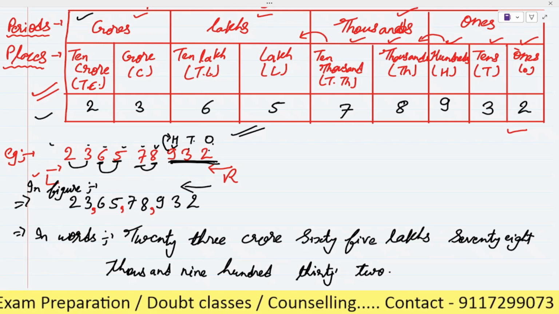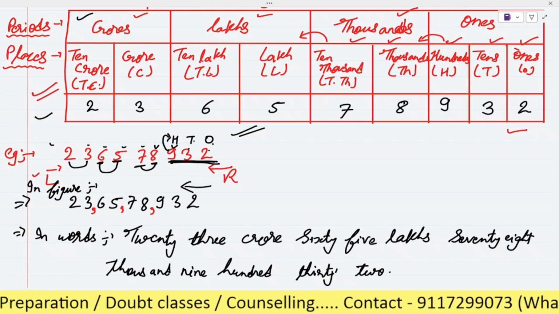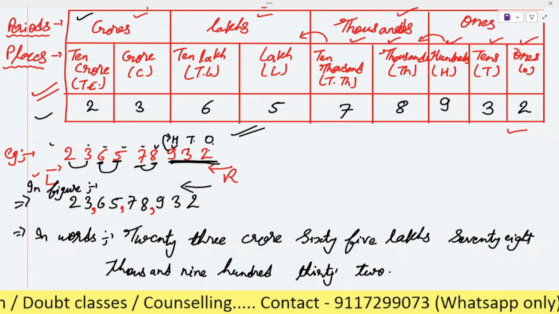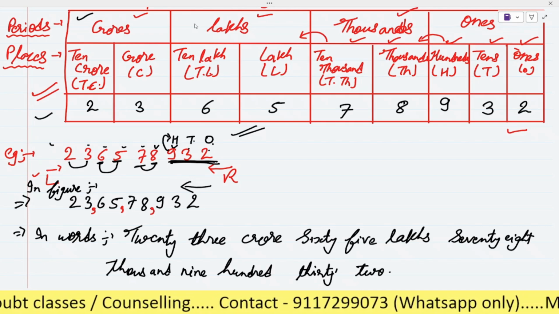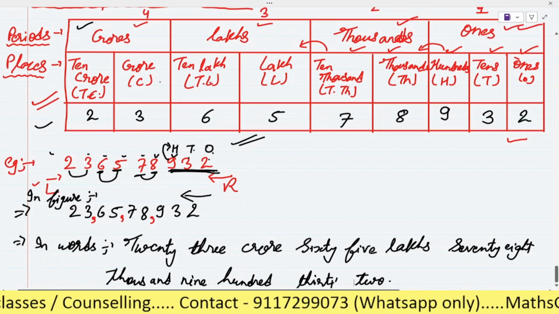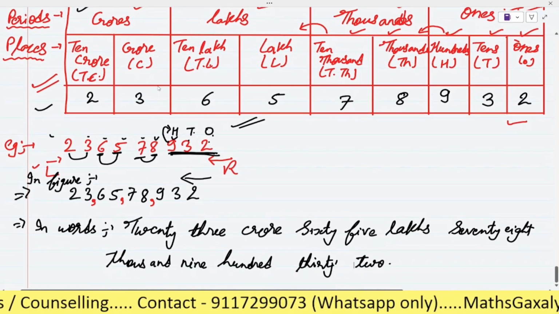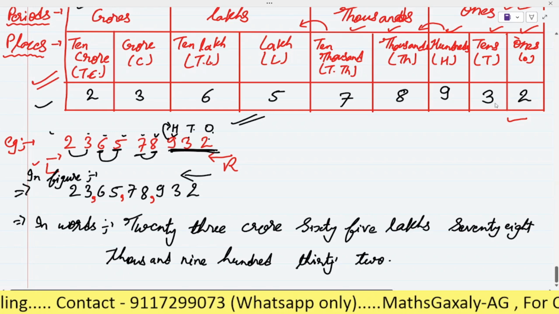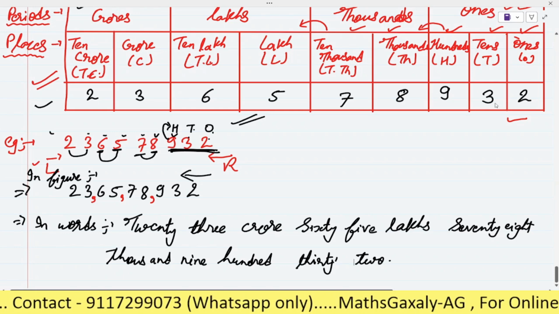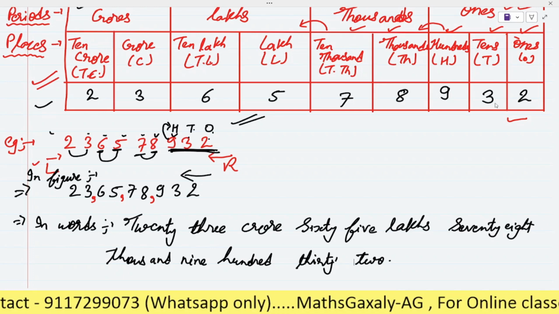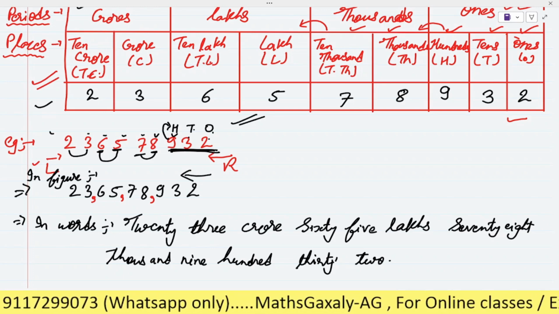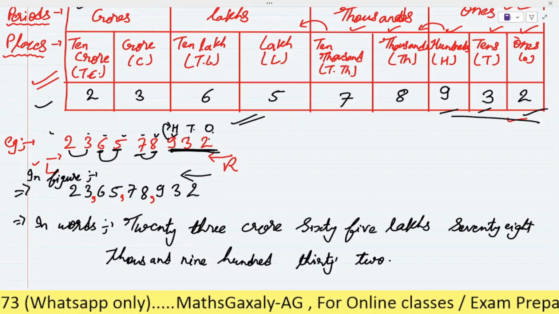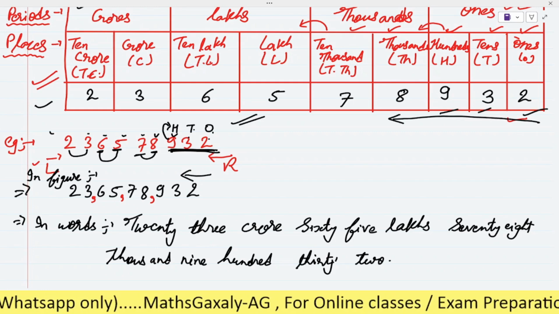So this is the way to write the given number in a place value chart, after that in figures, and after that in words. Is it clear? So did you understand the meaning of periods and place? And after this, did you understand how we will write the given number in periods? From which side do we have to start? From the right hand side. One by one, we placed each digit, from the right hand side, and we go to the left hand side.